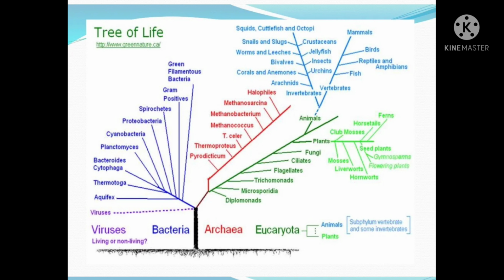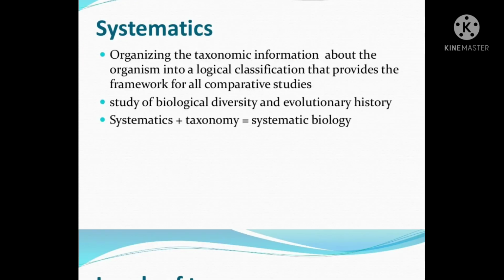It is a tree of life: archaea, eukaryota into animals and plants. Systematics: organizing the taxonomic information about the organism into a logical classification that provides the framework for all comparative studies. Study of biological diversity and evolutionary tree. Third point, systematics plus taxonomy is called systematic biology.